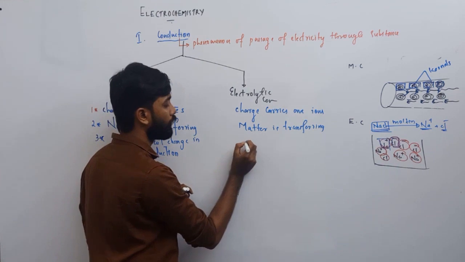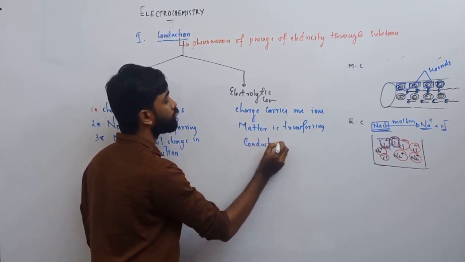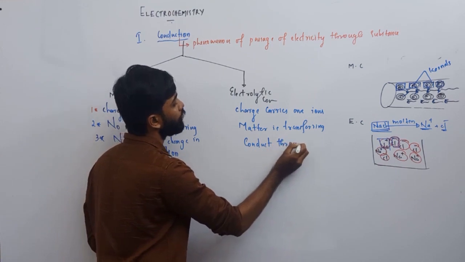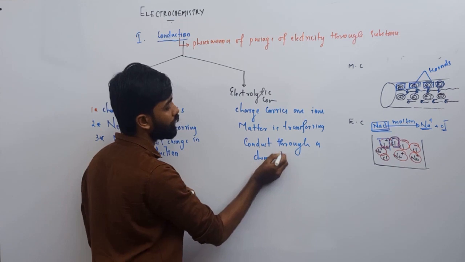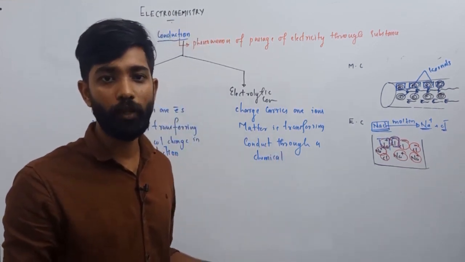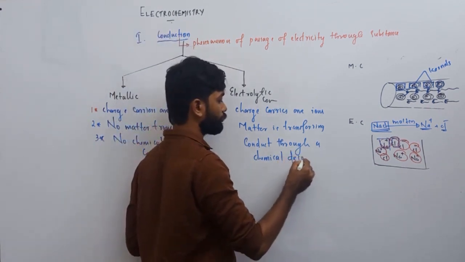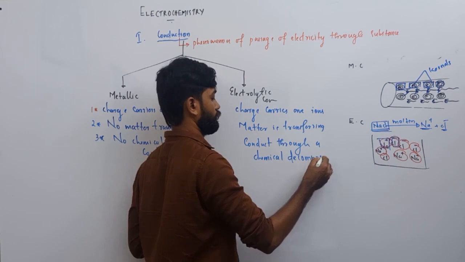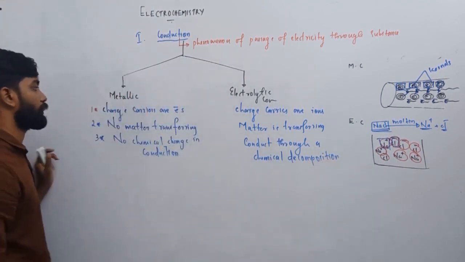But here, conduction is through a chemical decomposition. So here the NaCl, the electrolyte, is chemically dissociated into its component ions. Okay. So chemical decomposition. Ready. So that is the next comparison point.